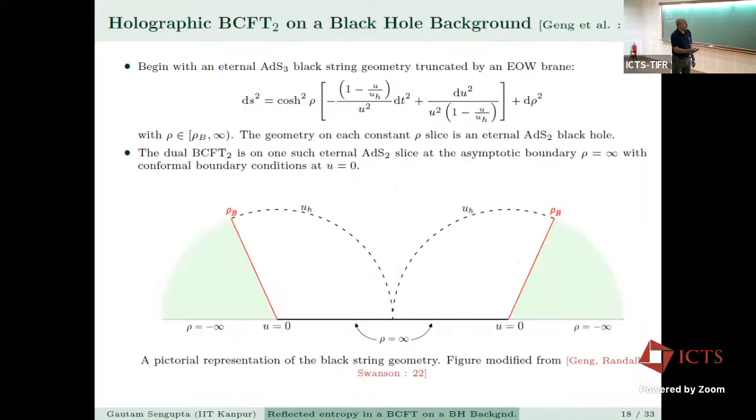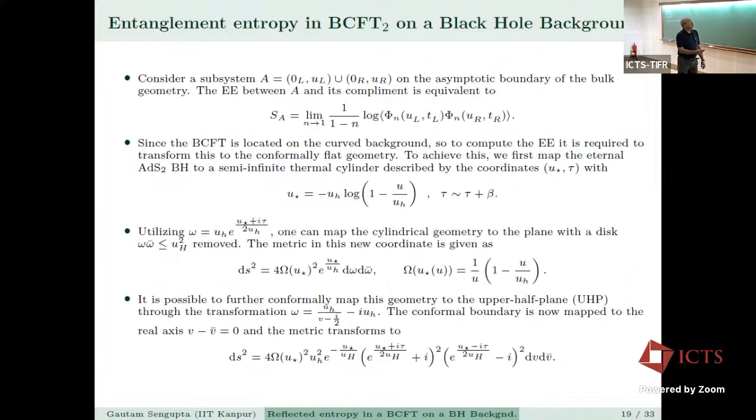Sorry, I should have also mentioned that the other side is the thermofield double, because this is an eternal black hole. So consider a subsystem A union A, given by this union of two disjoint subsystems on the asymptotic boundary of the bulk geometry. The entanglement entropy between A and its complement is given by this. Since the BCFT is located on a curved background, to compute the entropy it is required to transform this to a conformally flat geometry.